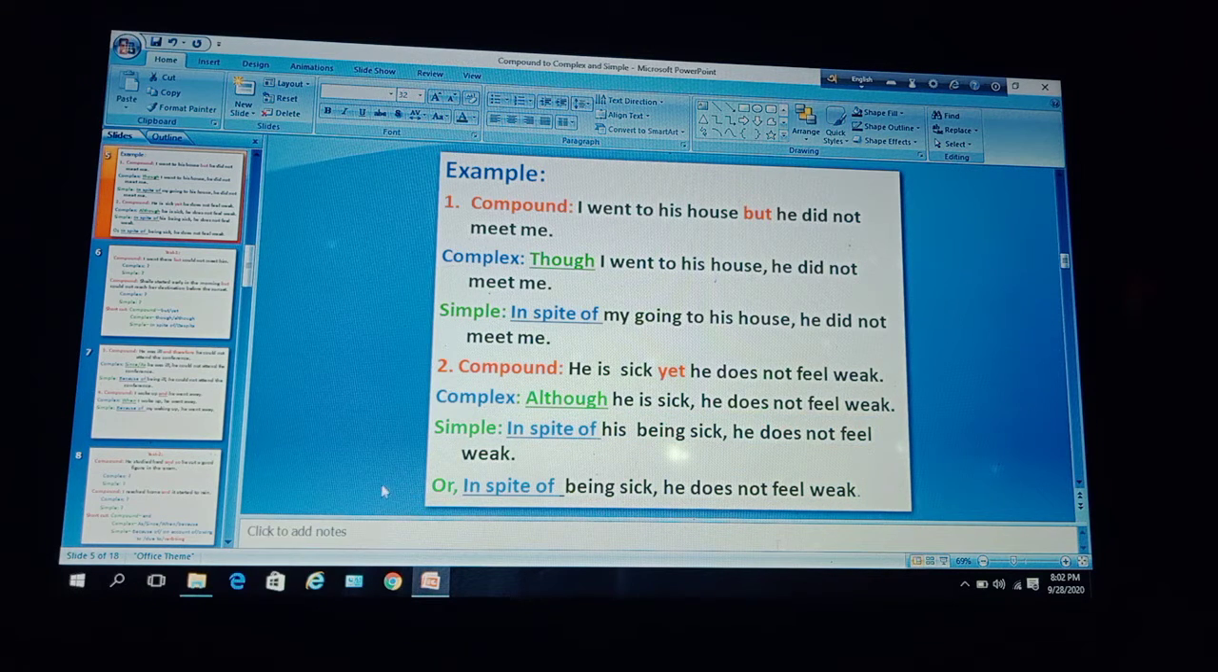Or you can make it like this: in spite of being sick, he does not feel weak. These two sentences are correct as simple sentences. You can choose either of the two.